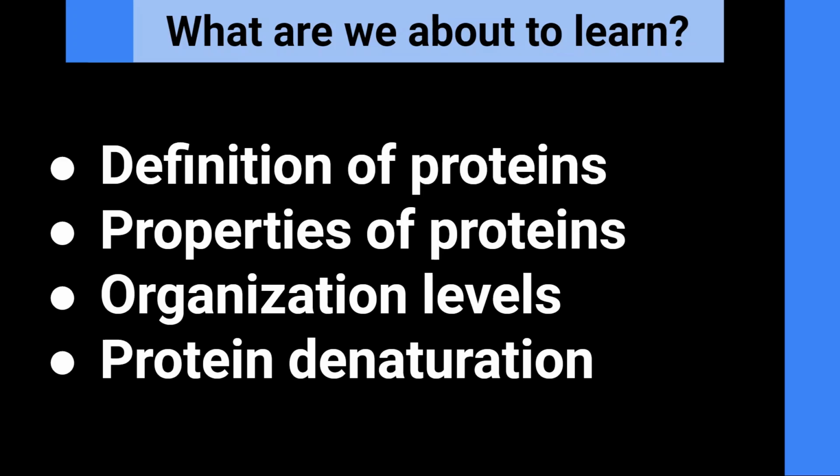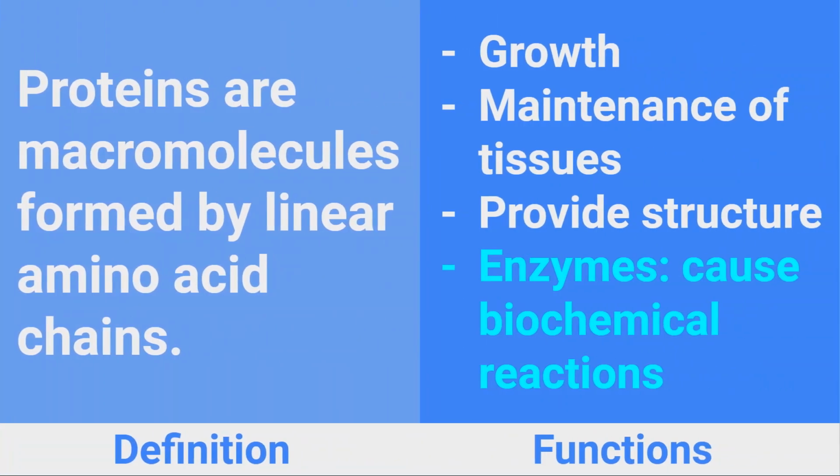So let's start. We're going to talk about proteins and their functions first. Proteins are macromolecules formed by linear amino acid chains. It means that proteins are big molecules which are formed in the form of chains. As there can be many sequences of amino acids, there is a plethora of combinations that form many different proteins. Proteins are synthesized thanks to the process of translation, which is a topic that we will discuss in another video.